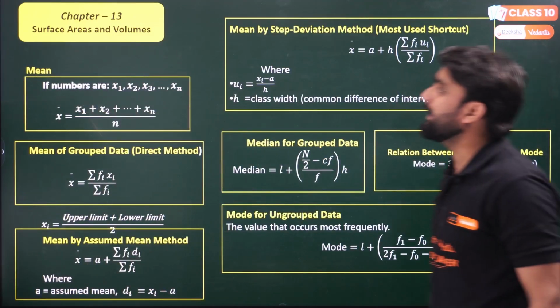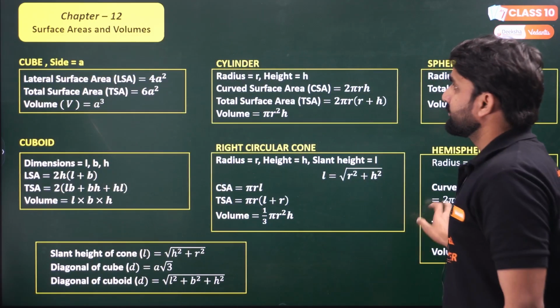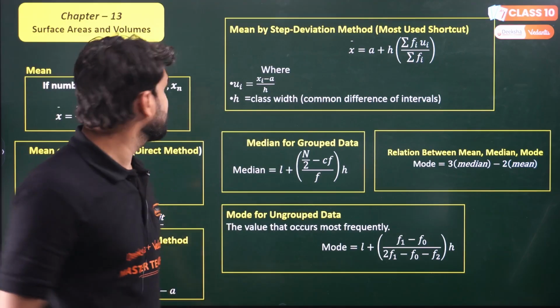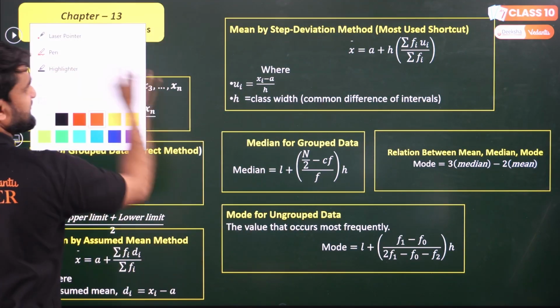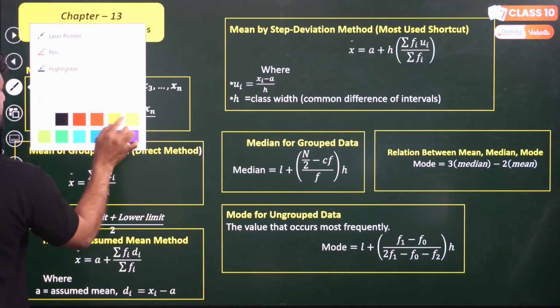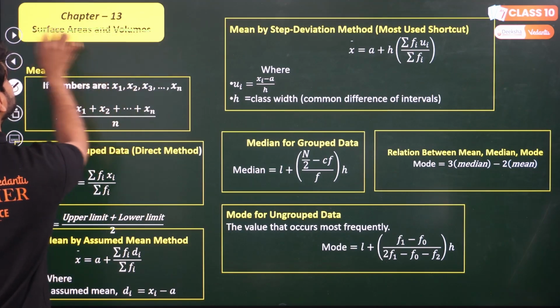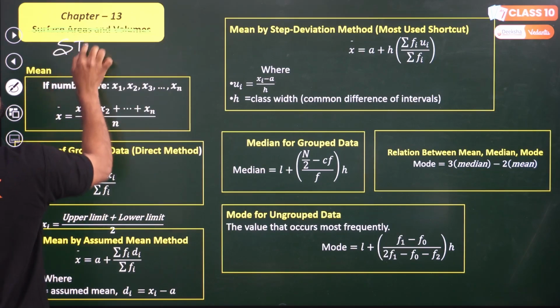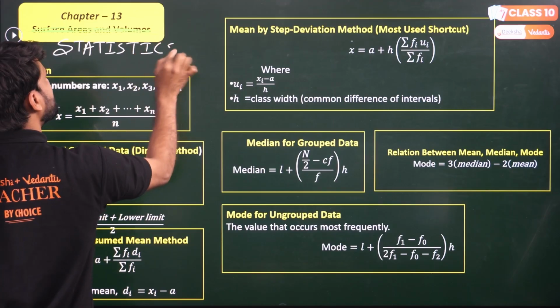Now chapter number 13, surface areas and volumes. Sorry, basically, let me mention here, you can see the formulas here are of statistics. So by mistake I mentioned it wrongly. My dear kids, this is statistics. Let me mention here statistics. Right? So this is basically statistics.